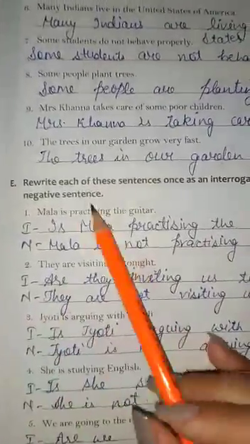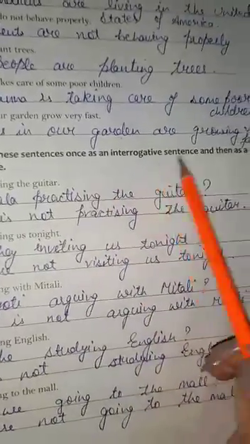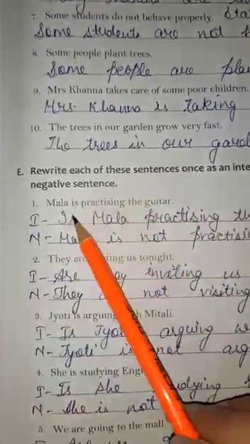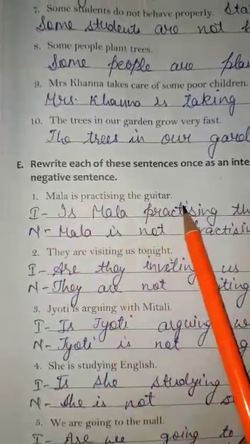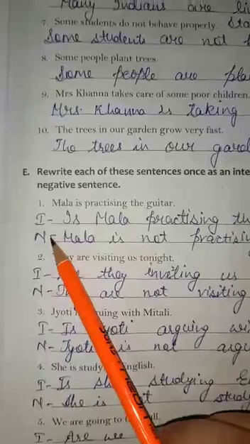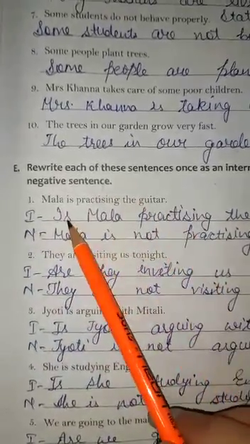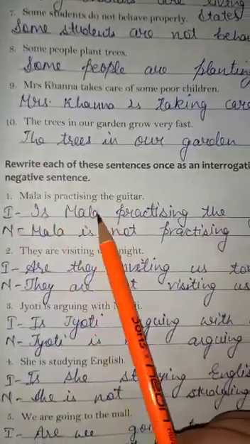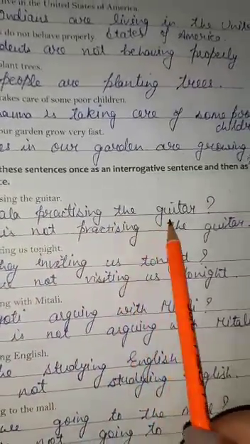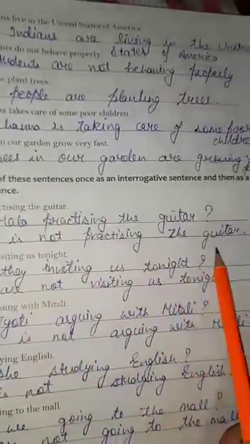Now exercise E, we have to rewrite each of these sentences once as an interrogative sentence and then as a negative. Means first we write the sentence in interrogative and then in negative. So I is meant for interrogative and N is meant for negative. Mala is practicing the guitar. How will we create the interrogative sentence? Is Mala practicing the guitar? And put a question mark at the end. And the negative is Mala is not practicing the guitar.